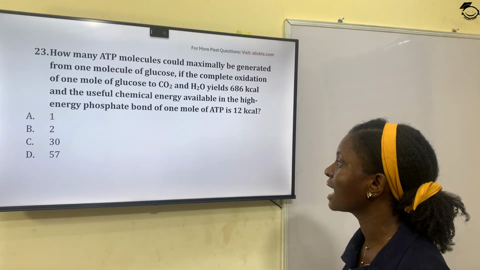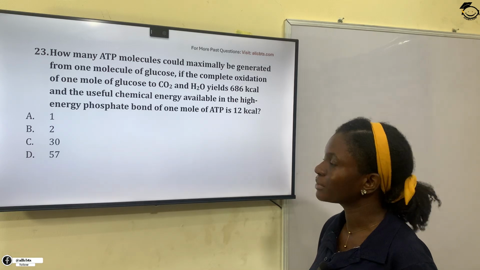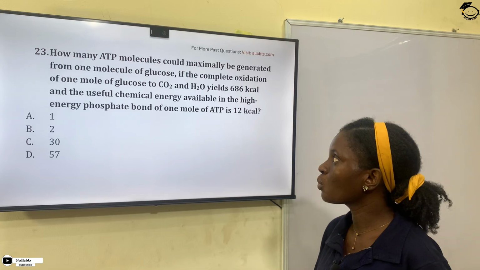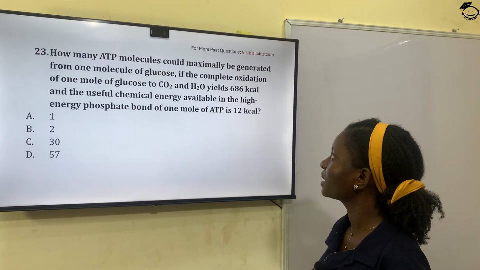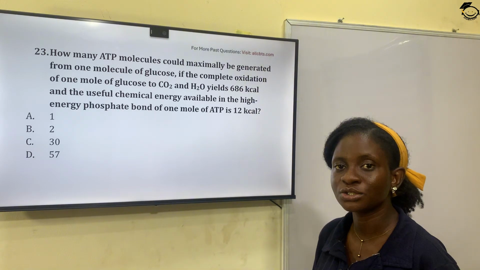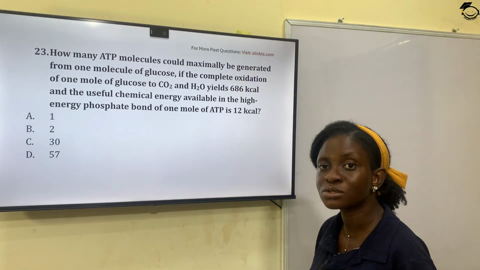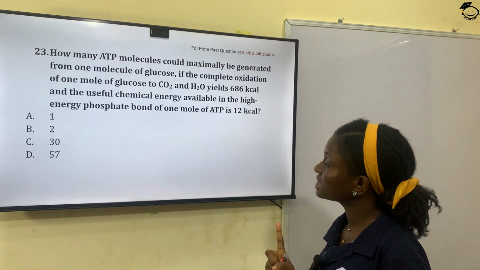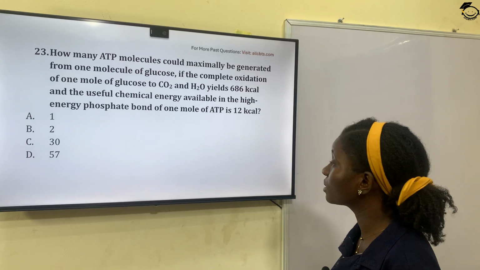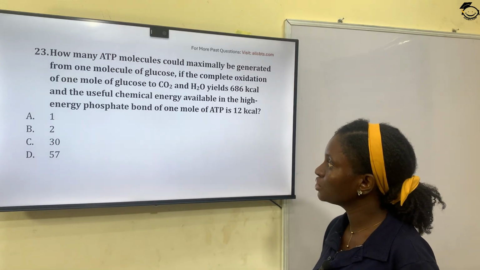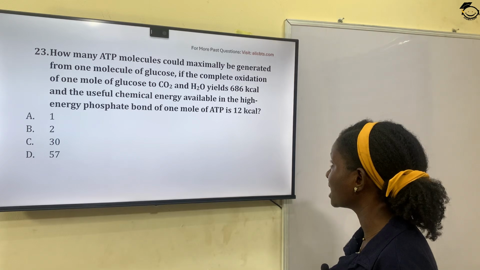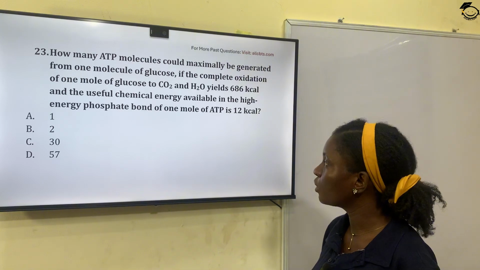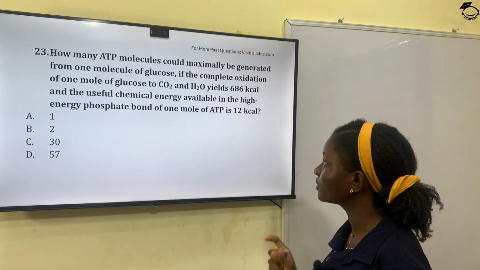Question 23. How many ATP molecules could maximally be generated from one molecule of glucose if the complete oxidation of 1 mole of glucose to CO2 and H2O yields 686 kcal, and the useful chemical energy available in the high energy phosphate bond of 1 mole of ATP is 12 kcal.